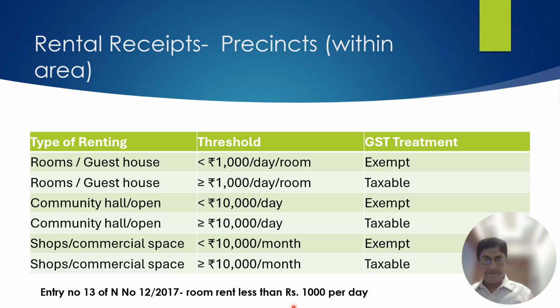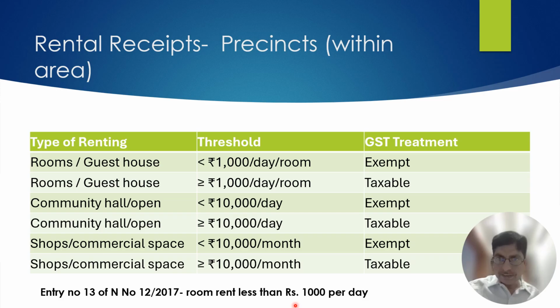One point here, that this exemption, what I am reading, is under entry number 13 of notification 12/2017 for room rent less than 1000 rupees per day. If there is a hotel, the exemption was available under entry number 14 of notification 12/2017, that has been withdrawn by the government.